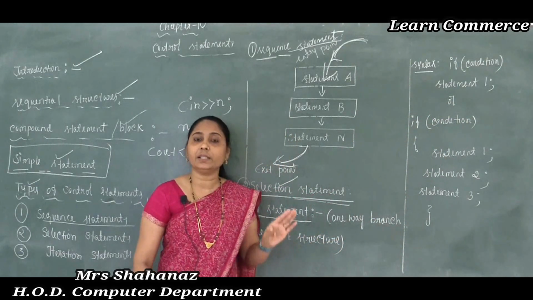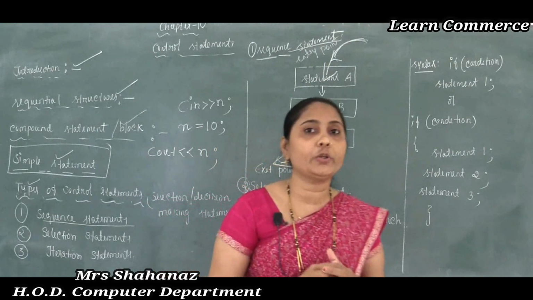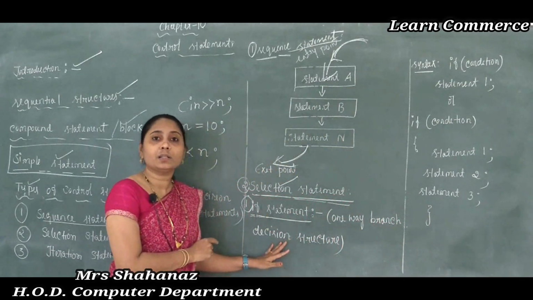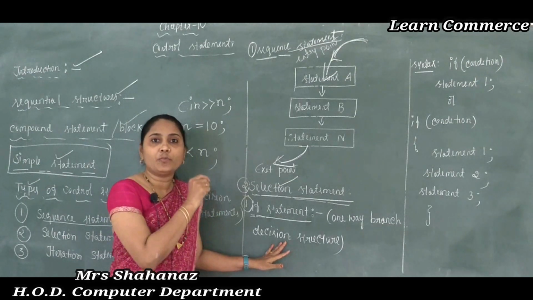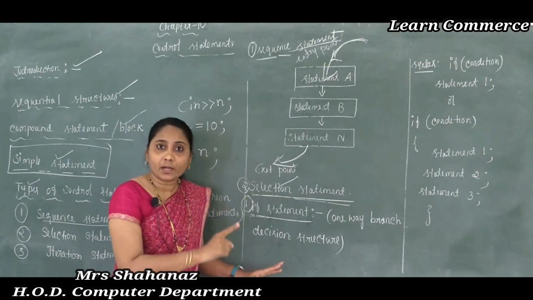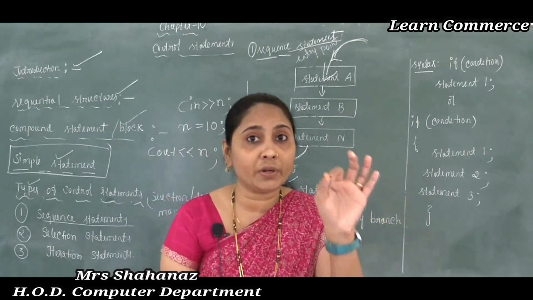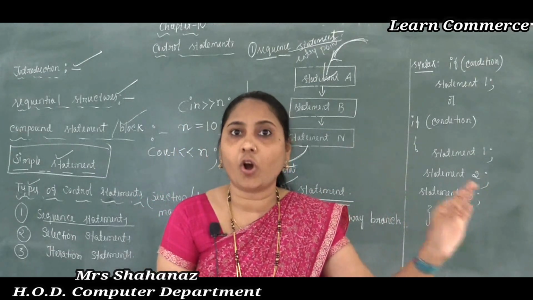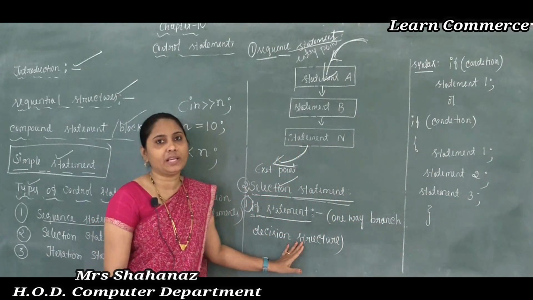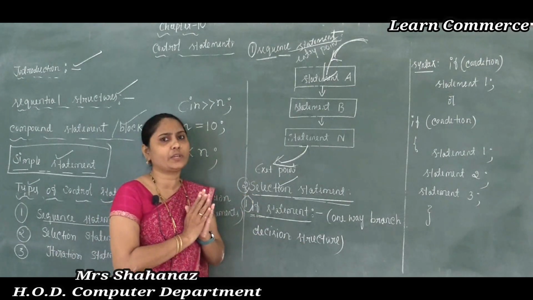So in the if statement, the important concept is when it is going to execute this statement. The one way branch decision structure helps the programmer decide whether a particular statement should be executed or not, and the decision is based on the condition. If the condition is true, then only it executes this statement.